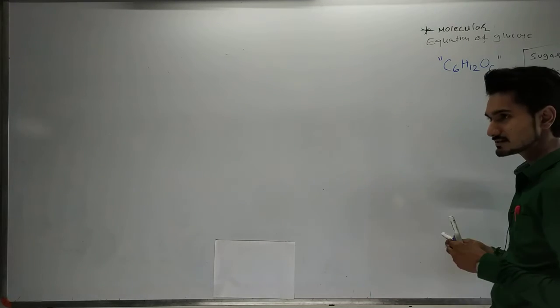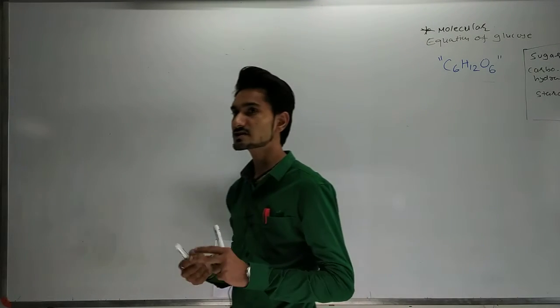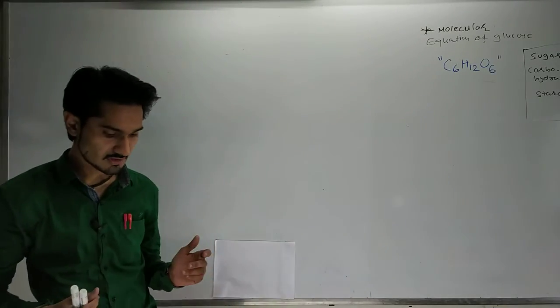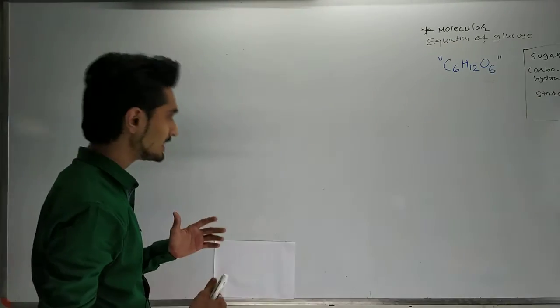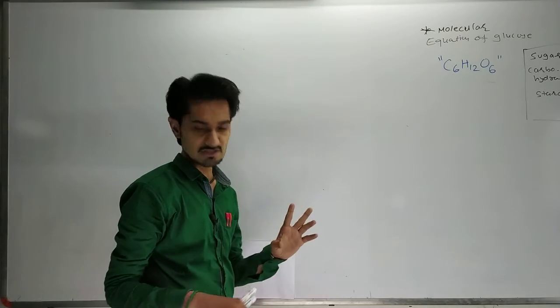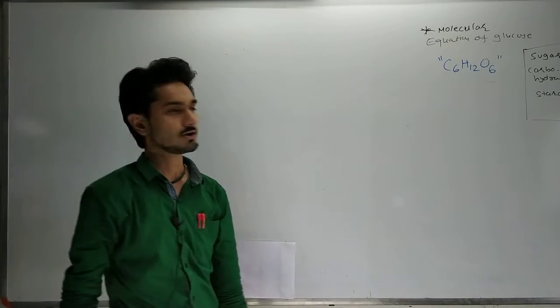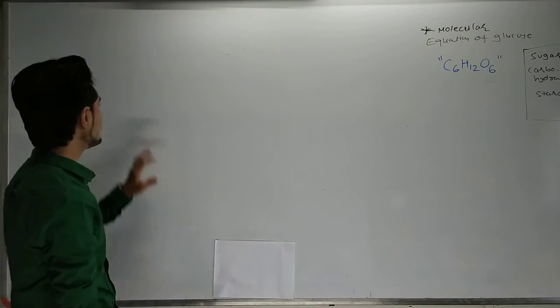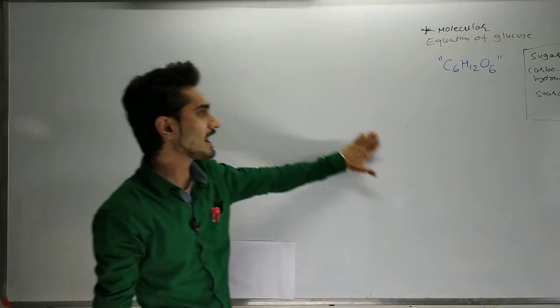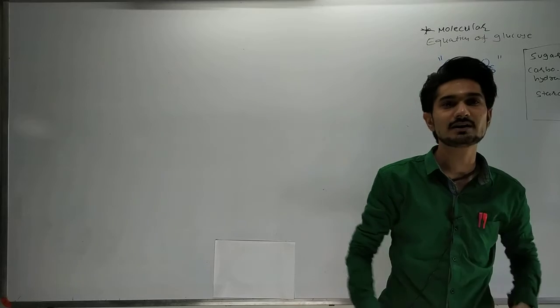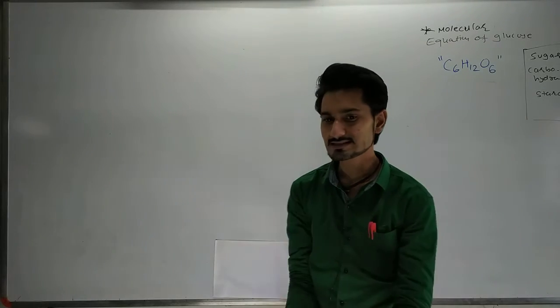So whenever things like starch, sugar, or glucose come to your mind, the same molecular formula, C6H12O6, should come to your mind.